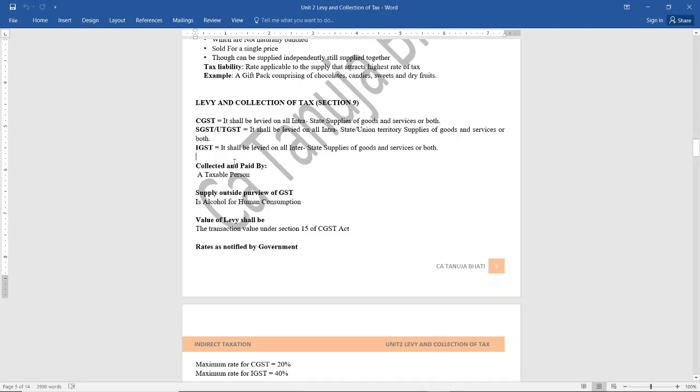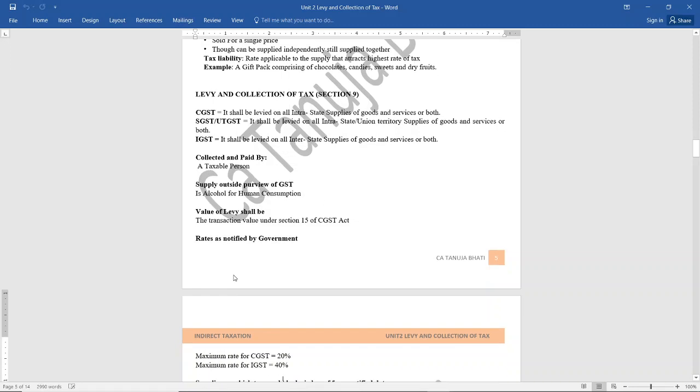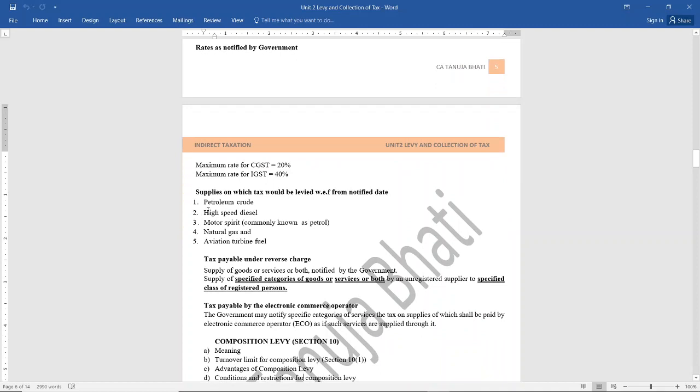Now, tax is collected and paid always by a taxable person. And the supplies that are outside the purview of GST include alcohol for human consumption. GST is not applicable to alcohol for human consumption. And there are 5 petroleum products which are outside the scope of GST: crude oil, high speed diesel, motor spirit, natural gas, and aviation turbine fuel.